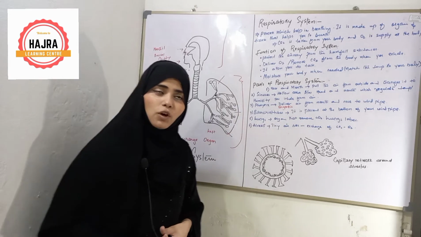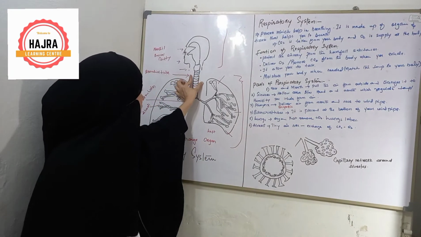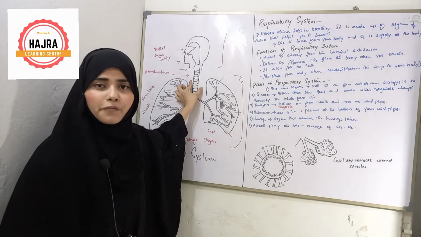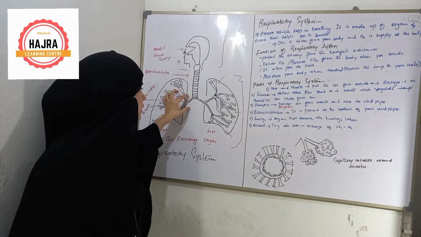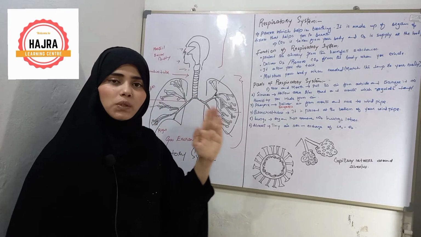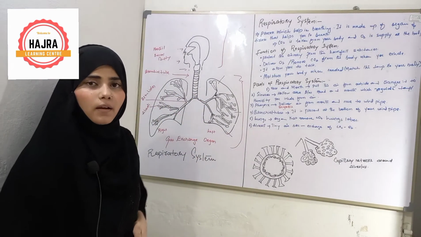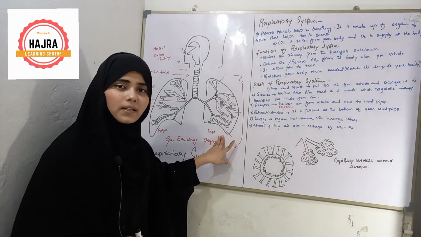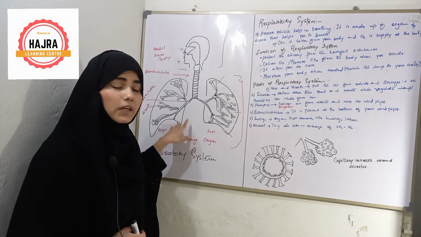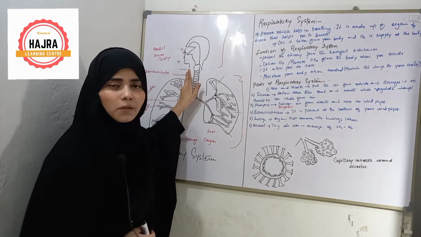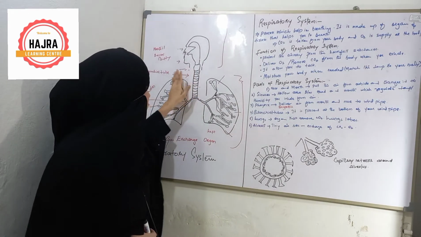The next section of respiratory system is the trachea or windpipe. And this trachea opens into each side of the lung, the left side of the lung and the right side of the lungs. Trachea is also called windpipe or bronchial tube.